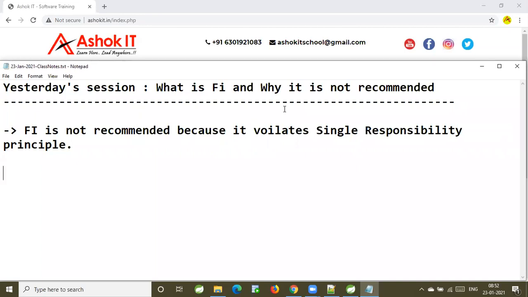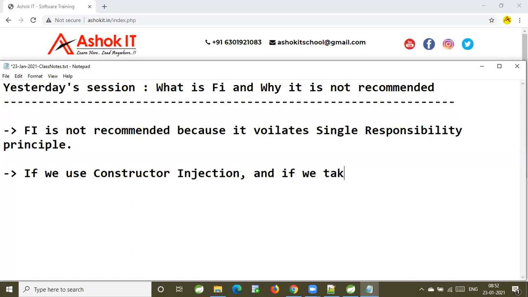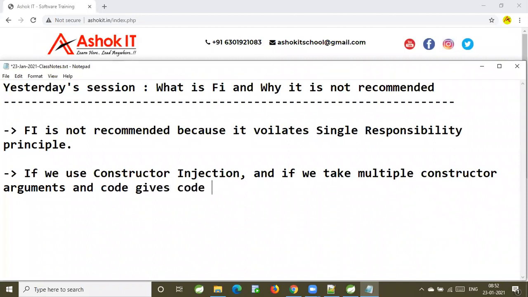Now, if we use constructor injection and we take multiple constructor arguments, then the code gives a code smell when we do code review. That means there is some problem in the code. We have to fix that problem.